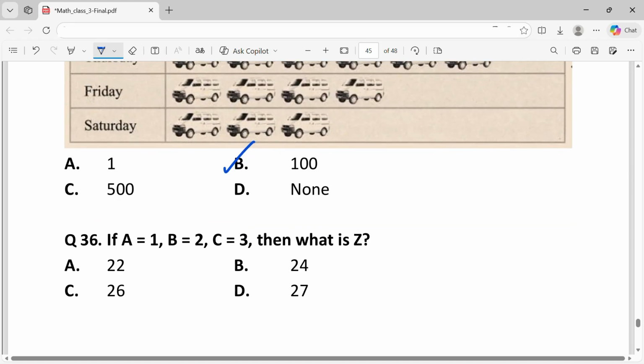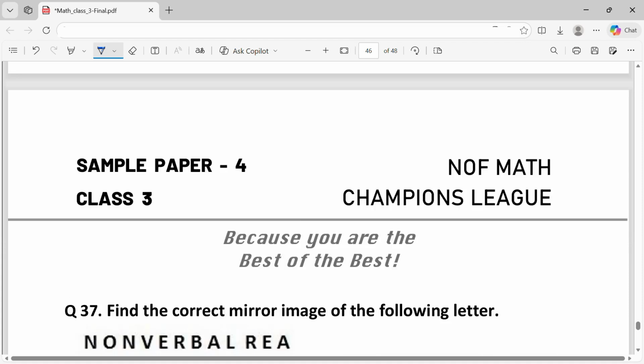Question 36. If A is 1, B is 2, and C is 3, then what is Z? We can see that the alphabets are numbered according to the alphabetical order. So Z, which is the last alphabet, is 26.